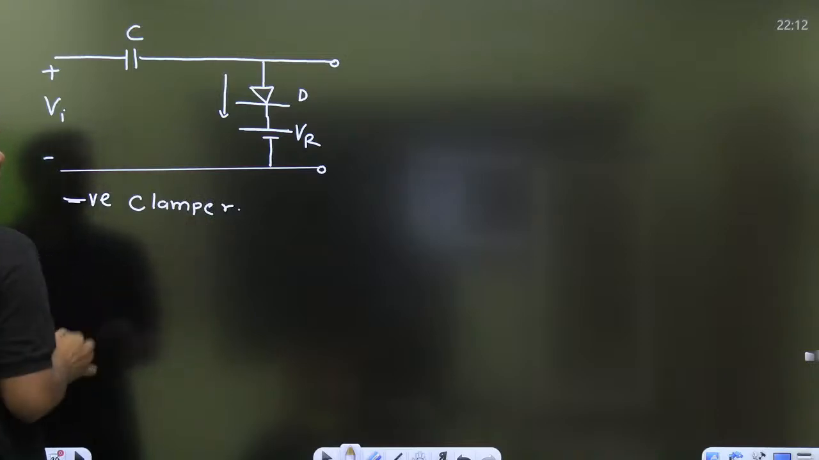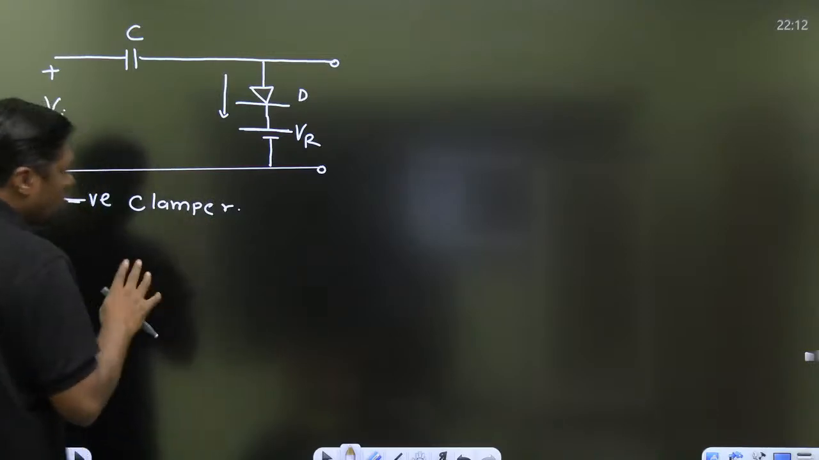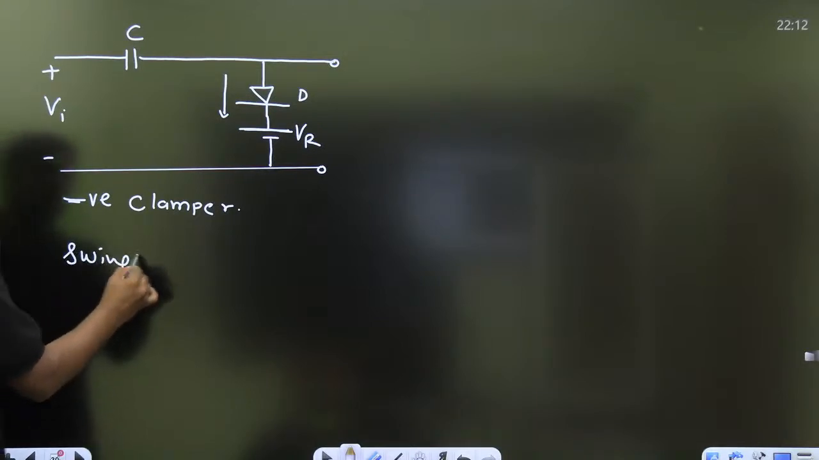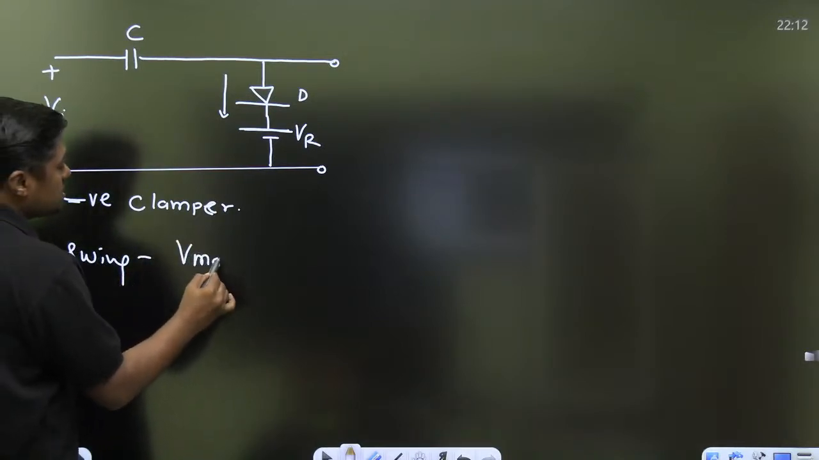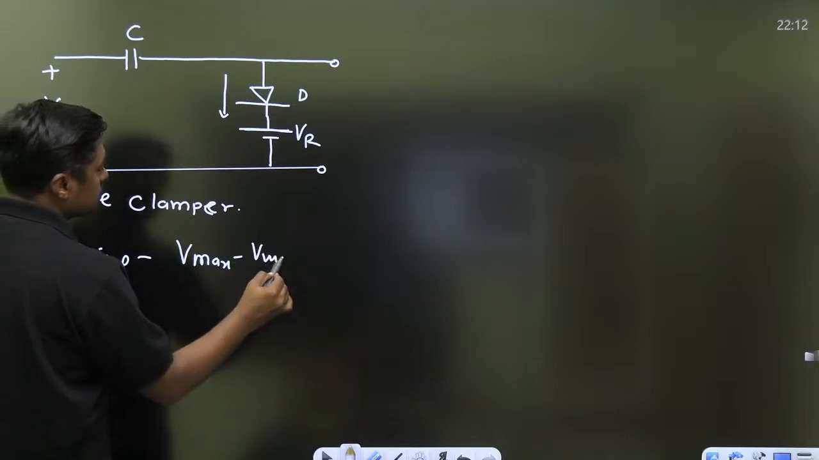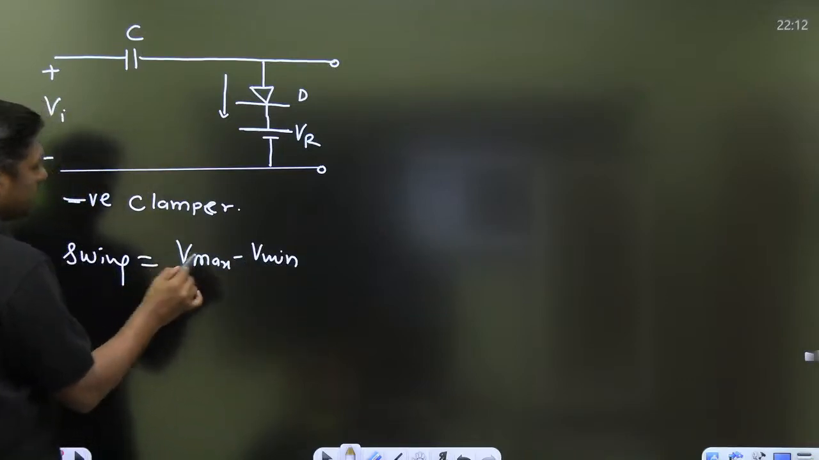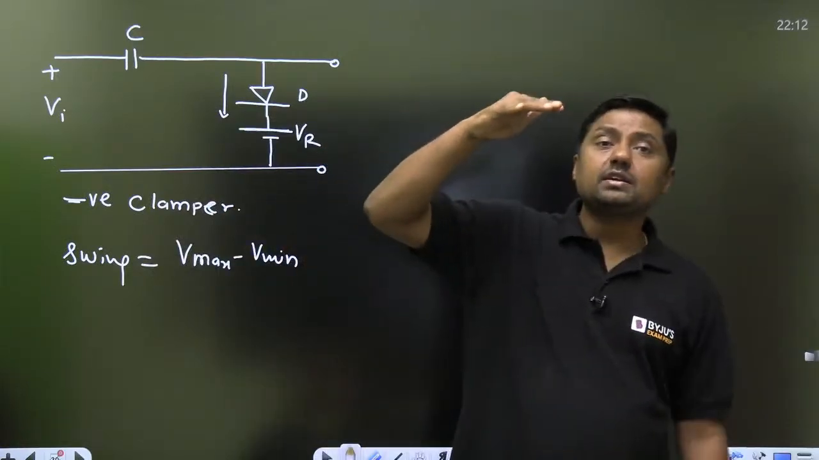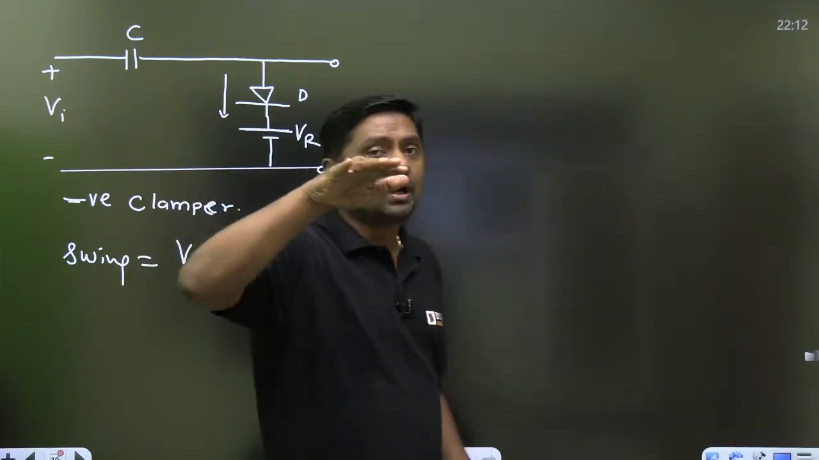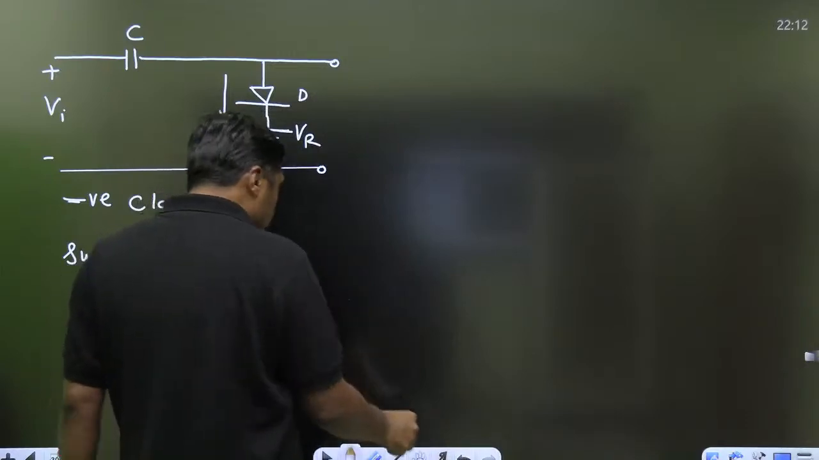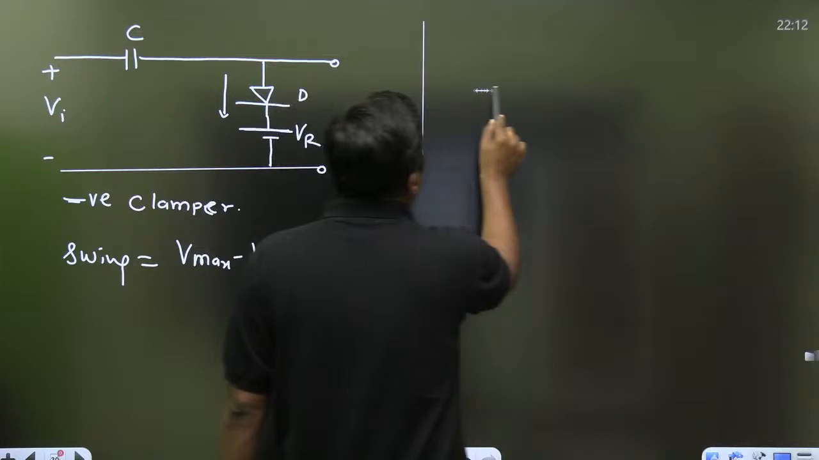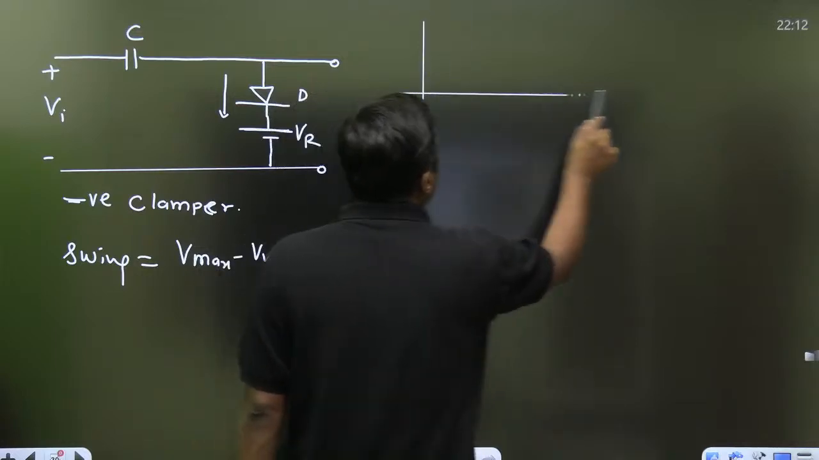Second thing, the swing of the output is always equal to the swing of the input. Swing will remain the same. Swing means maximum minus minimum. And what is the VR? VR will set a reference. So what is the meaning of this? Try to understand this concept. Very, very simple one. Directly you can give the answer for this question.